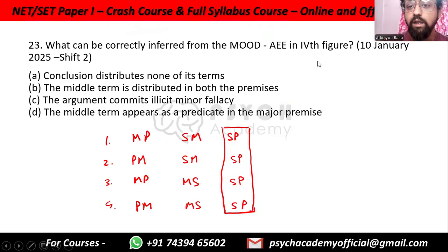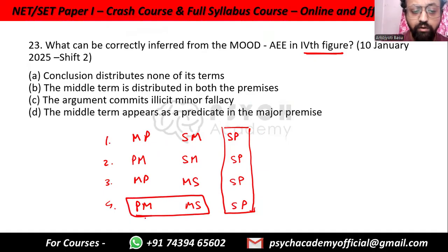So in the fourth figure, what is the mood? PM and MS. This is the mood of the fourth figure. So, conclusion distributes none of its terms. Does the conclusion distribute none of its terms? Again, conclusion, mood does not discuss the conclusion. Mood is about the premises. Middle term is distributed in both the premises.